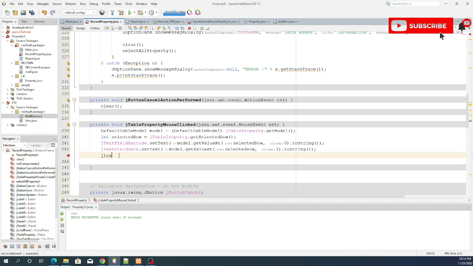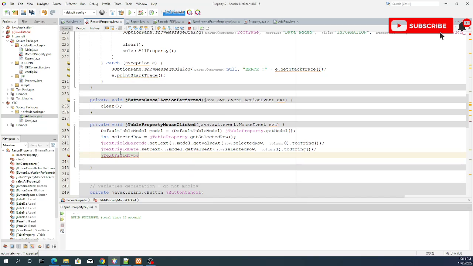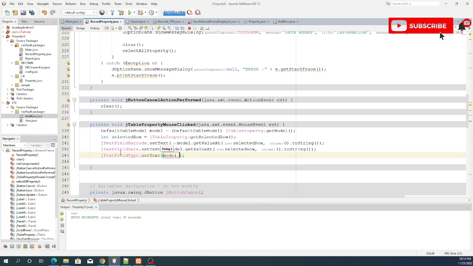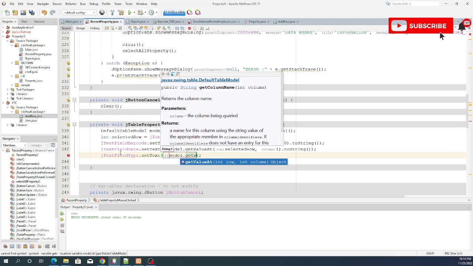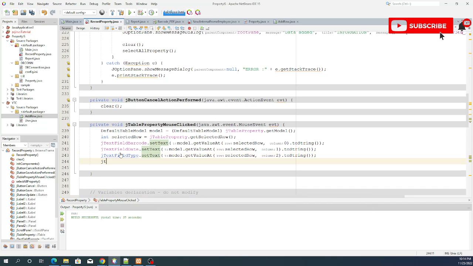Date type JTextfield type that set text model that get value at selected row index 2 that to string because that's an object, we need to change it.